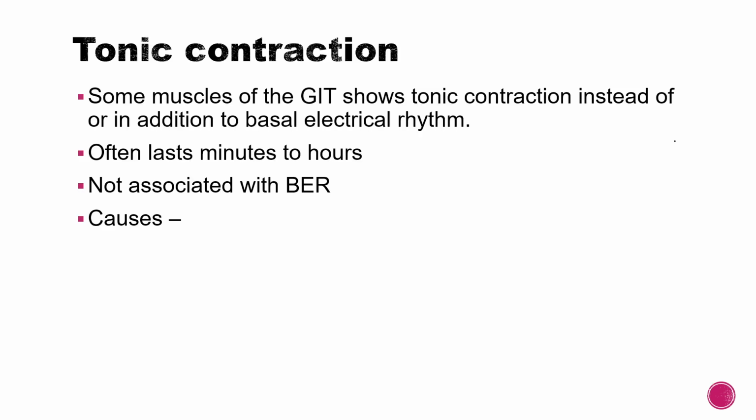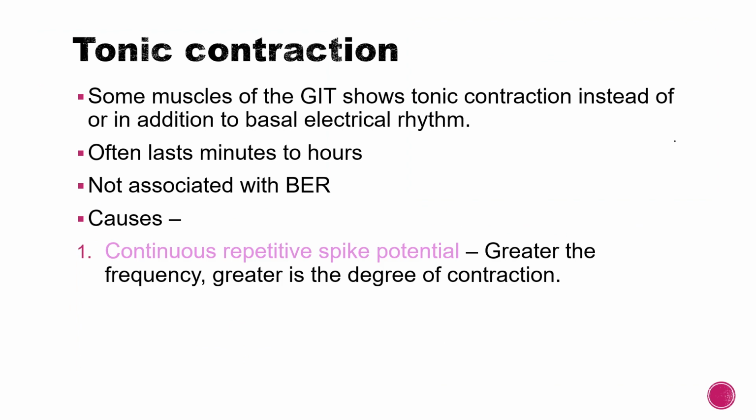There is another thing called tonic contraction. This is not very important. This is very uncommon. What is happening? Instead of BER, we are not getting a basal electrical rhythm. Instead of that, we are getting a tonic contraction. That is, the whole tone of the gastrointestinal smooth muscles is increased. This is not associated with BER. This is different from BER. It can be due to continuous repetitive spike potentials. That is, instead of discrete, occasional spike potentials, we are getting continuous spike potentials, one after the another.